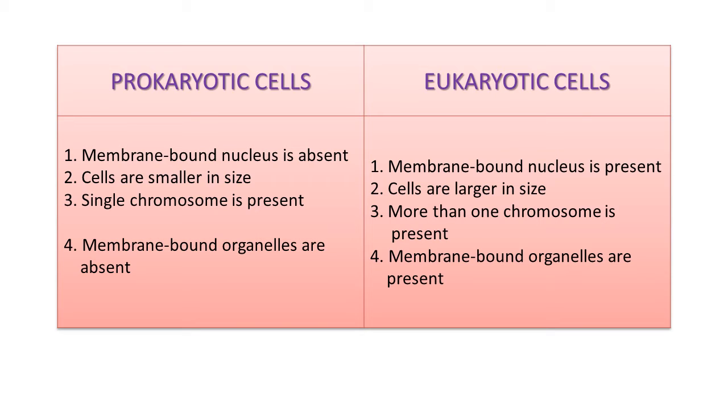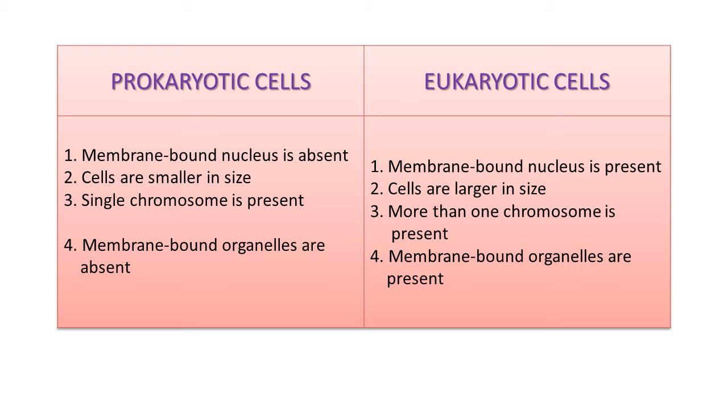In prokaryotic cells, membrane bound organelles are absent, which are present in eukaryotic cells. These organelles, like ribosome, mitochondria, chloroplast, and so many others, we are going to study in detail in the same chapter. So simply we can say prokaryotic cells are primitive cells comparatively, and eukaryotic cells are advanced in their structure and function both.